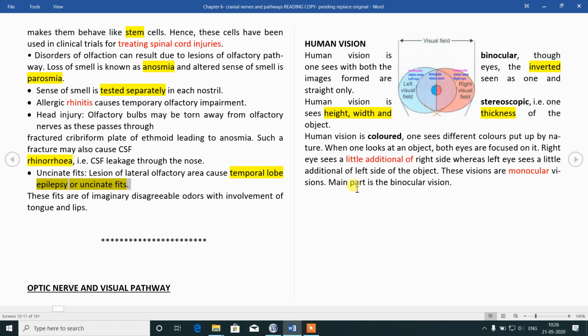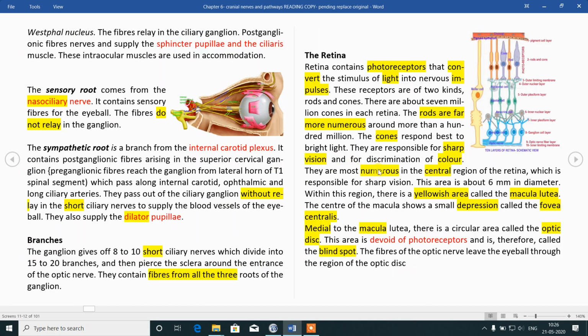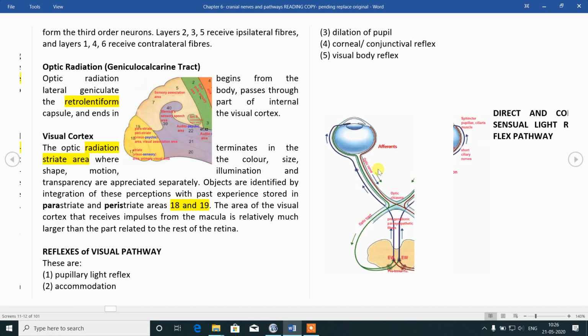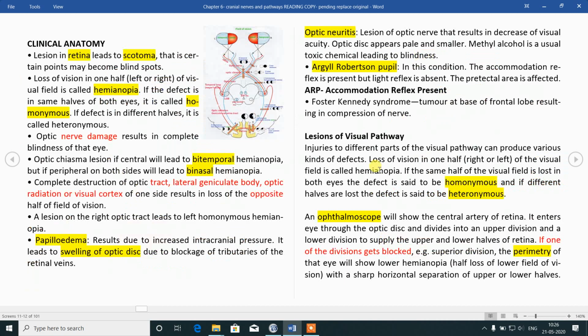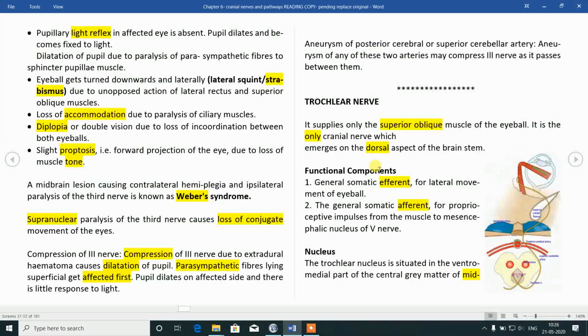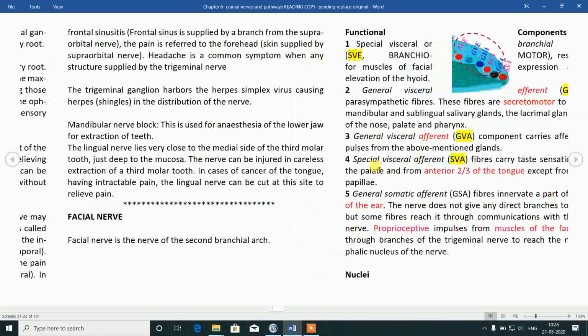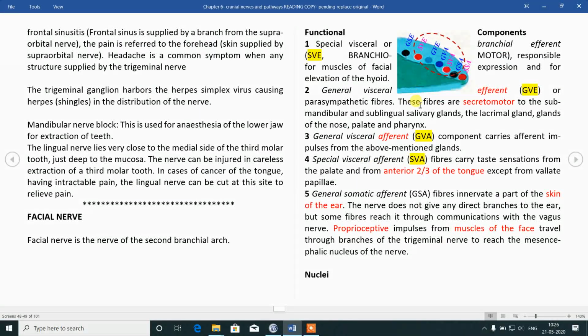Now we will see the facial nerve. All of you have an idea about functional components. So you have to revise the functional components first.